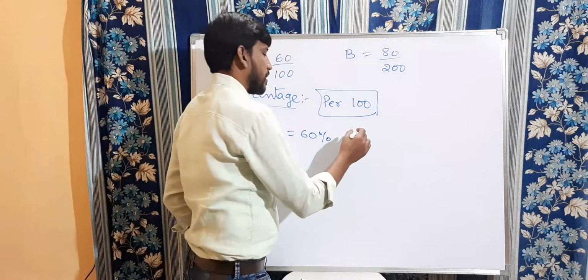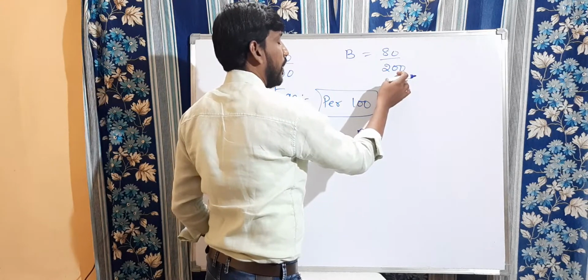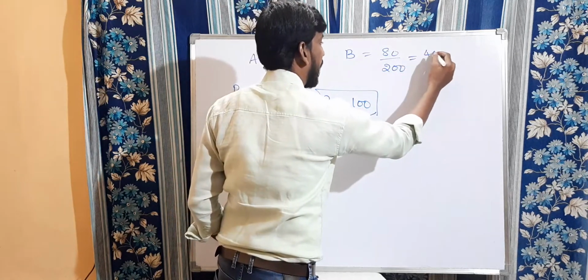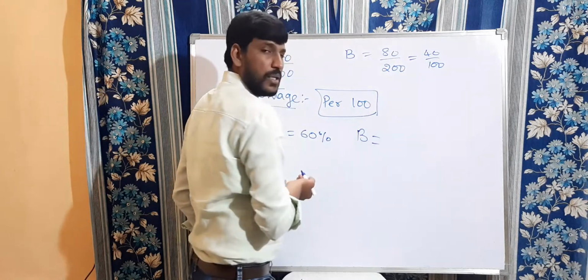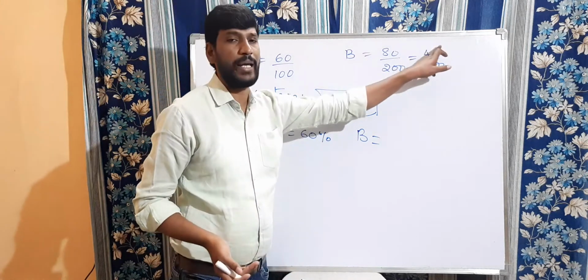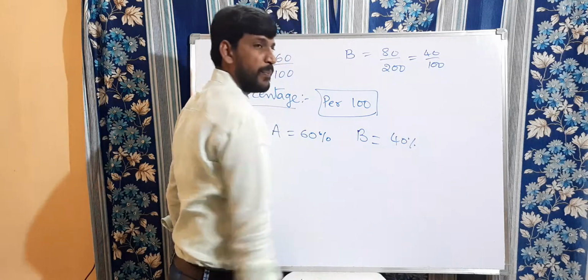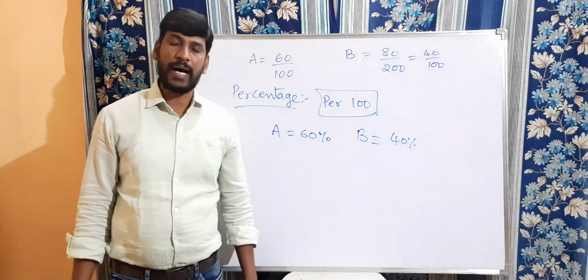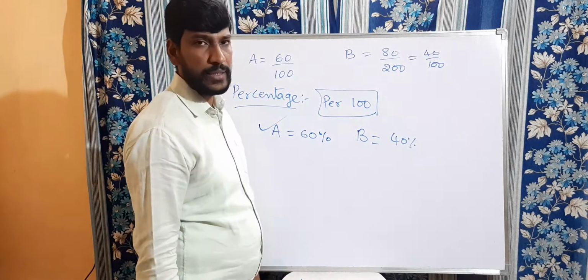Now what is the percentage of B here? B got 80 for 200. Then this will become 40 by 100. Clear? By cancellation, the equivalent fraction of 80 by 200 is 40 by 100. So B's percentage is 40 percent. Now tell me who got more marks, more percentage? Yes, obviously A got more percentage.